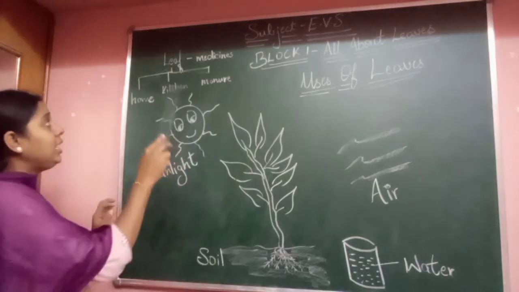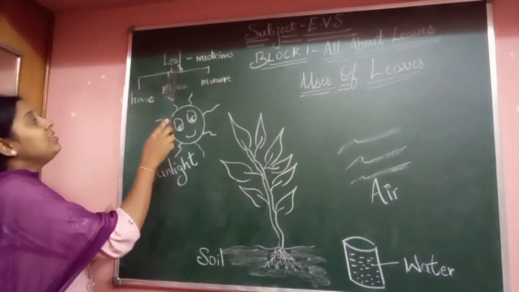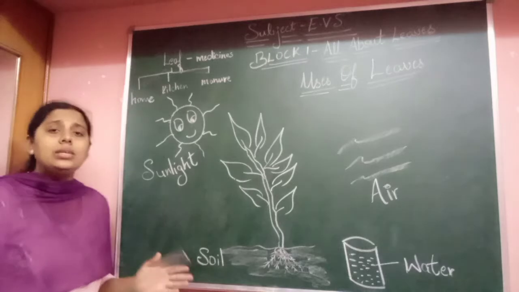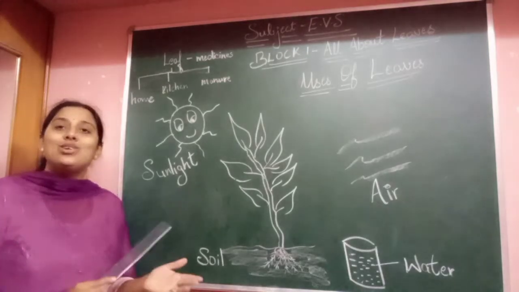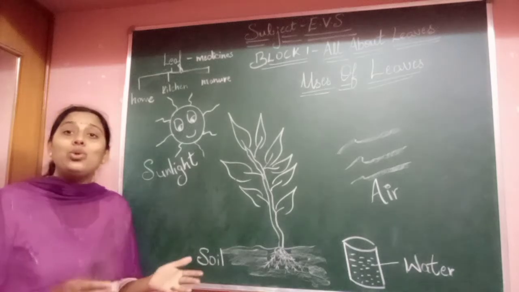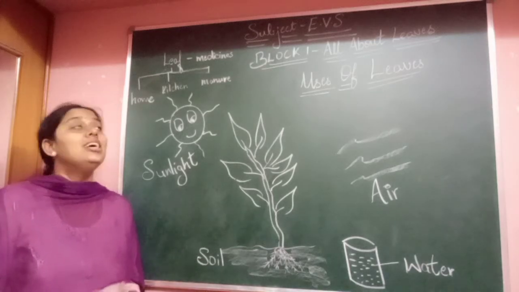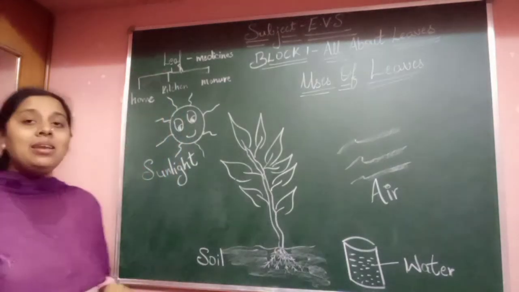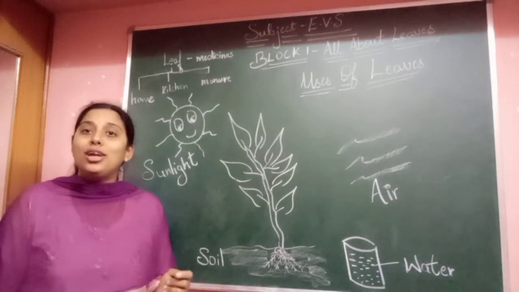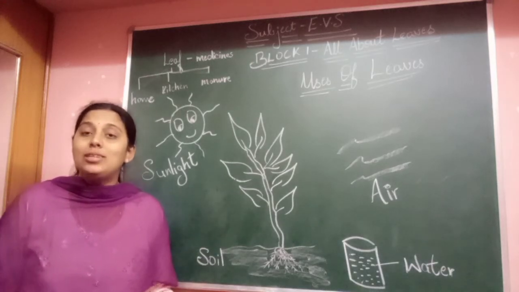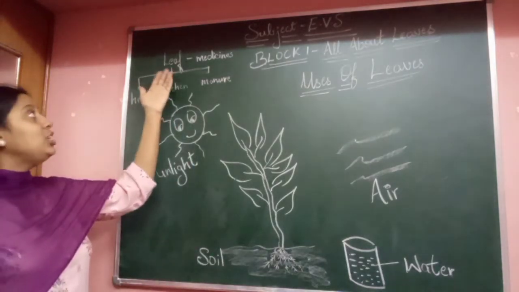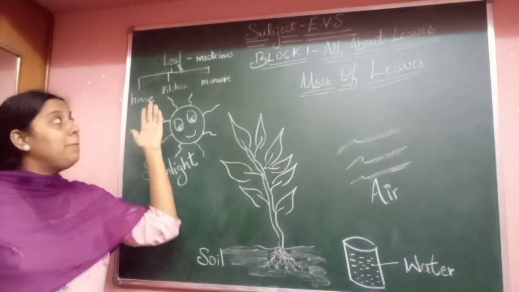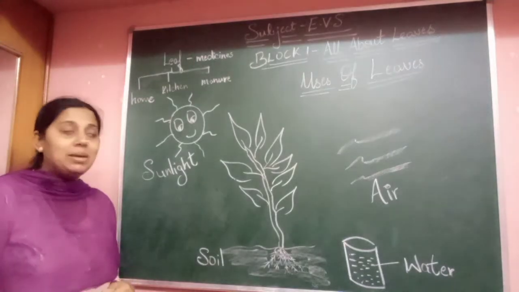So coming to the uses of leaves, children, some leaves such as tulsi, neem, etc., are used as medicines. Okay. So they are medicinal plants. They cure us from so many diseases. So they are used in medicines. Have you heard of a cough syrup which is made of tulsi, a syrup for cough? Yes. So these are a few examples where leaves are used as medicines.